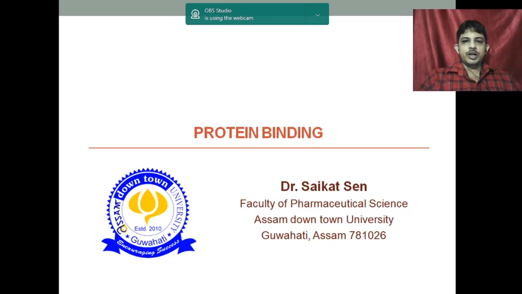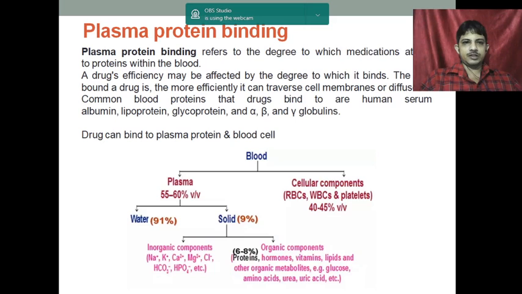Good morning. So today we are going to discuss the protein binding of drugs. Now, whenever we are talking about plasma protein binding, what does it mean? Plasma protein binding refers to the degree to which medications attach to the protein within the blood.